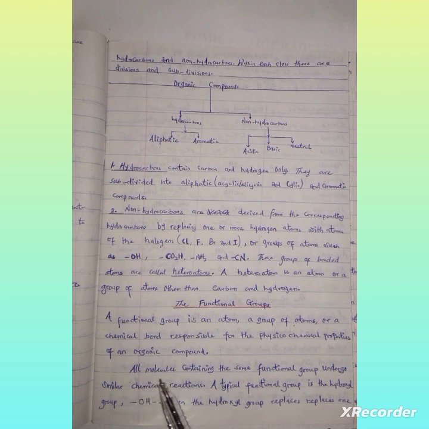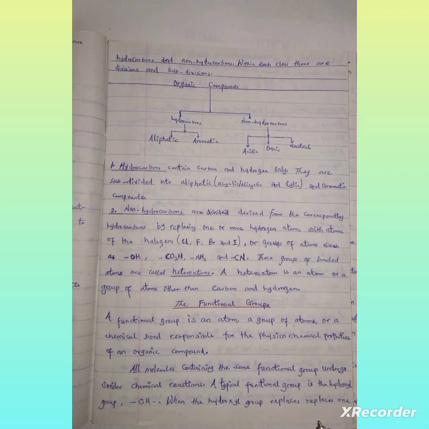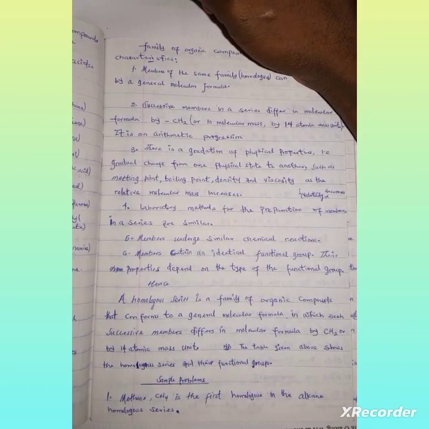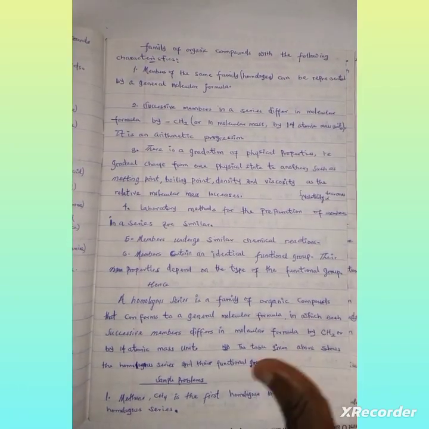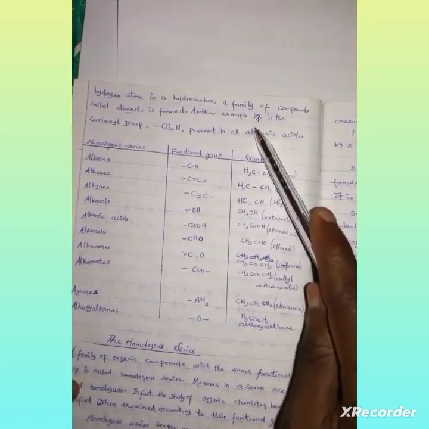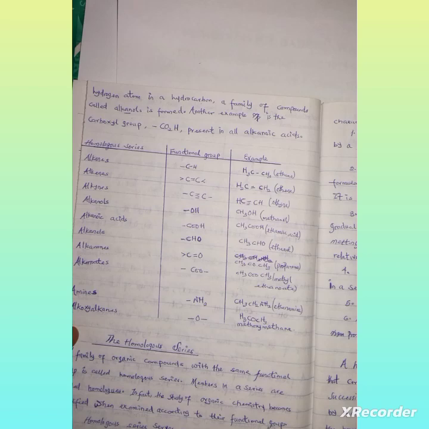Now, all molecules containing the same functional group undergo similar chemical reactions. The typical functional group is the hydroxyl group, OH. When the hydroxyl group replaces one hydrogen atom in a hydrocarbon, a family of compounds called alkanols is formed. All of these are going to be explained as we continue.